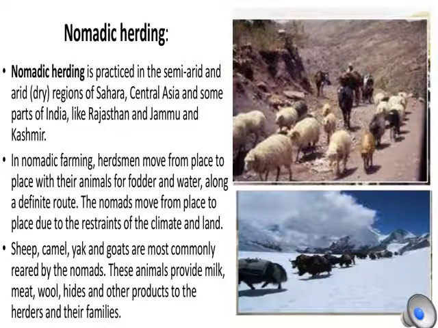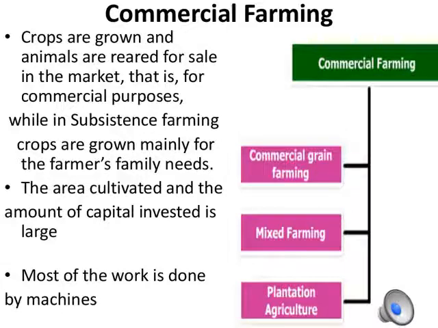Commercial farming. Commercial farming includes activities on a larger scale and yields much larger produce. It requires minimum manual labor, whereas it involves machines.